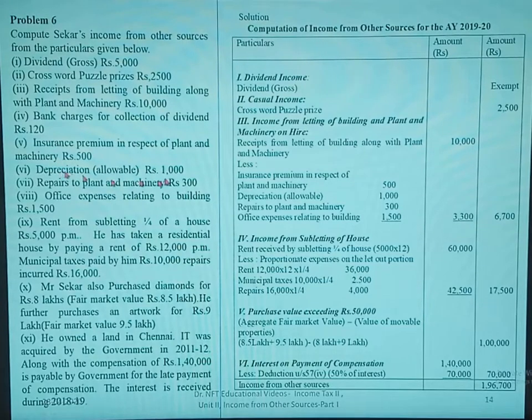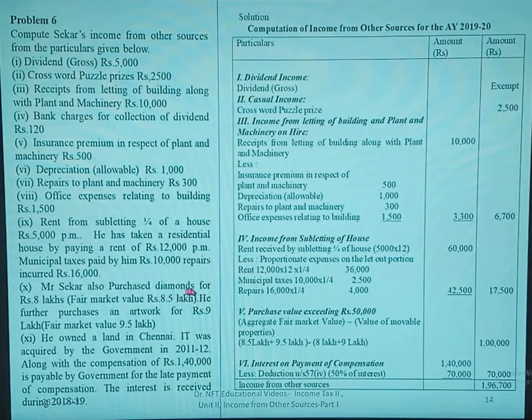Insurance premium rupees 500. Depreciation allowable 1,000. Repairs to plant and machinery 300. Office expenses relating to building 1,500. Rent from subletting 1/4 of the house, rupees 5,000 per month. He has taken a residential house by paying rent of rupees 12,000 per month. Municipal taxes paid by him is 10,000.